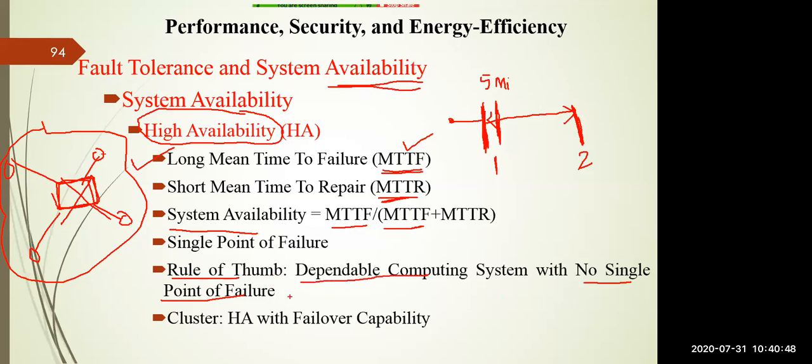If you go for the cluster system, a cluster provides high availability with failover capability. Failover capability says that if a particular hub fails, immediately another hub in the backup position will come into the picture, so that the entire network will not collapse.